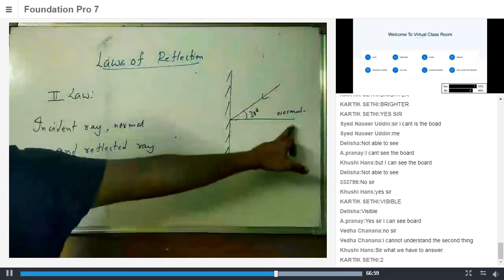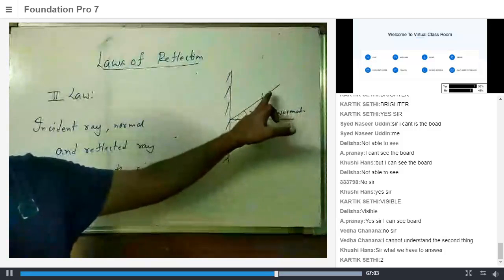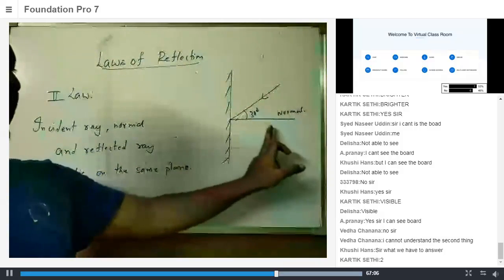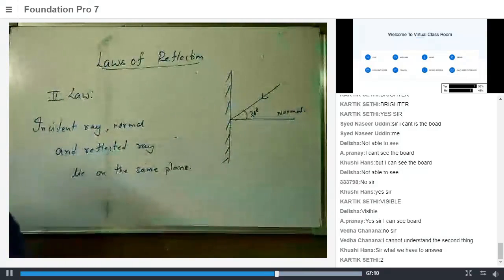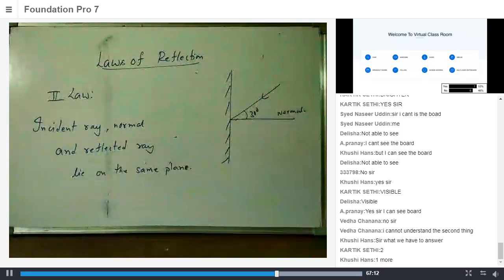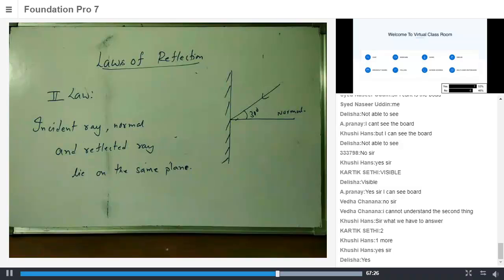We can make another one below it. How many more lines can I draw which make an angle of 30 degrees with this? One more. Only one more. Does everyone agree? Yes, one more. Karthik, how two more? Is it including this? Yes, sir, including this. Okay, that's fine. Is it clear to everyone? We can draw one more, right?